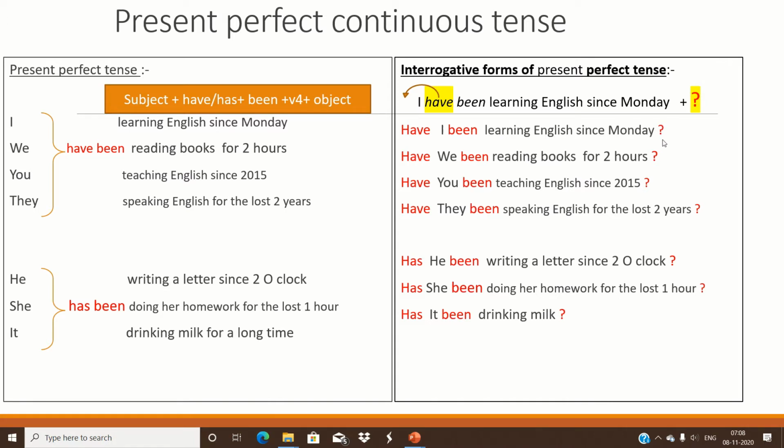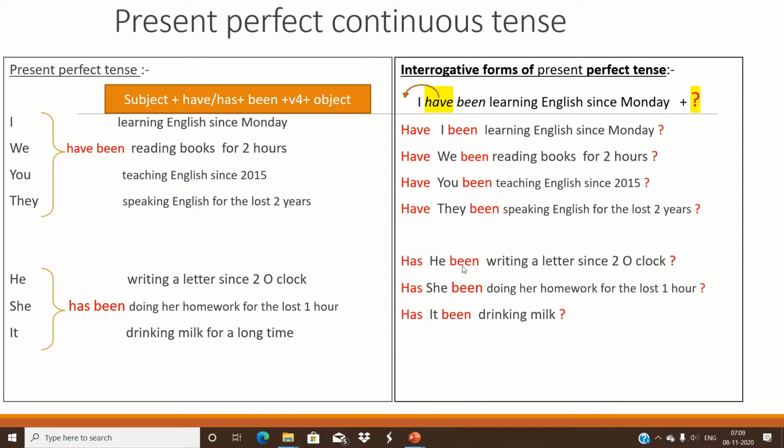Add a question mark. Have we been reading books for 2 hours? Have you been teaching English since 2015? Have they been speaking English for the last 2 years? Has, so we have brought this has in front of the subject.